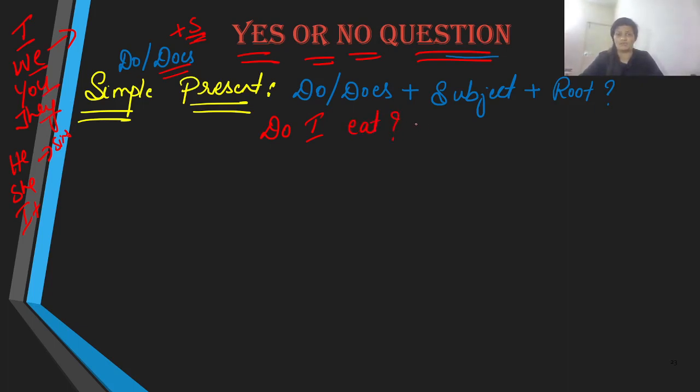Do I eat, or do I walk? You can also put it here as walk, or any other verb that you are planning to use. Do I eat or do I walk? Now at the same time, if you use plus s verb over here, we are going to use does. Does she eat or walk? Remember to put the question mark. How do you make a negative of this? All you do is do I not. You are going to put a negative word over here like this. Do I not eat, or does she not eat? And it becomes your negative.